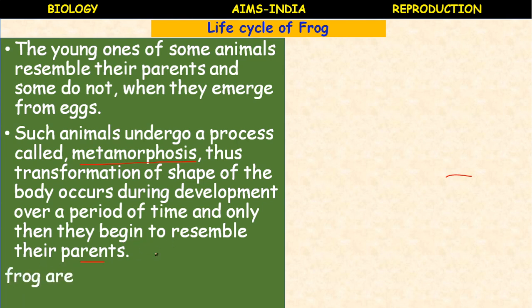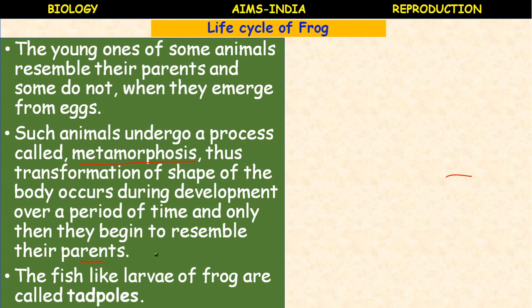The fish-like larvae of frog are called tadpoles. Actually they resemble fish. Metamorphosis is the process of conversion of the tadpole into an adult. It undergoes several changes, and all those changes together are called metamorphosis.